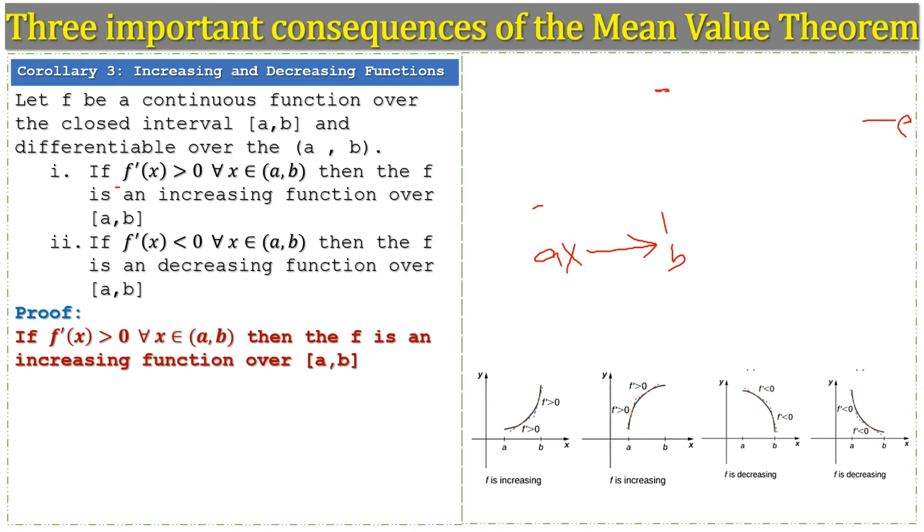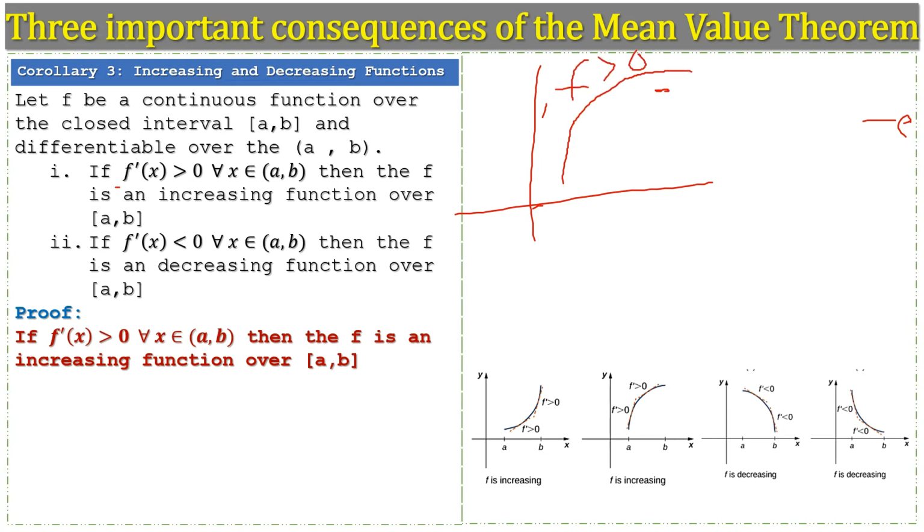Number 2, similarly, if we have a function and the graph of the function is like that, and the derivative of the function is greater than 0 or positive, we can see as x is increasing, the function is also increasing. So this is the first point of the corollary of the mean value theorem.